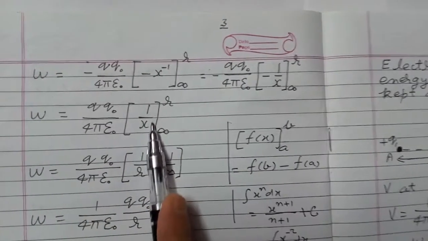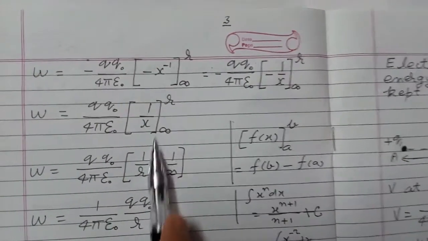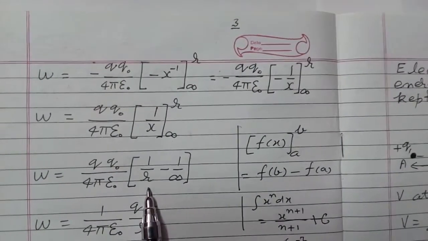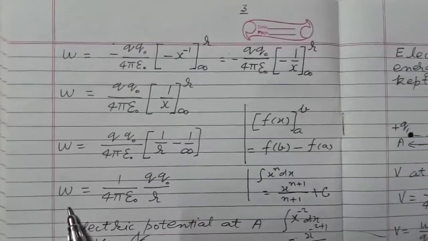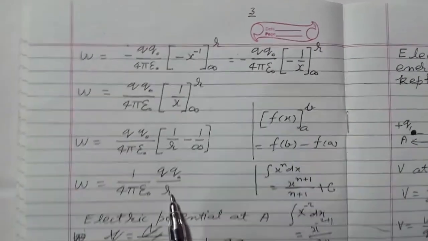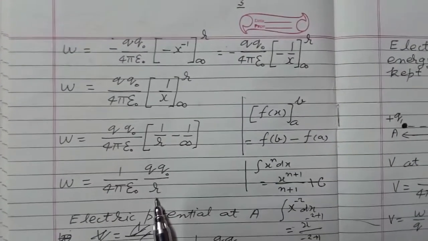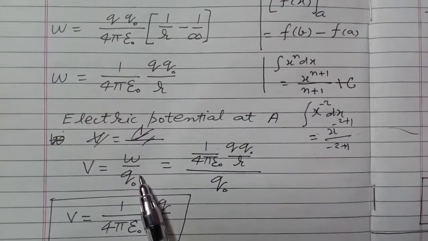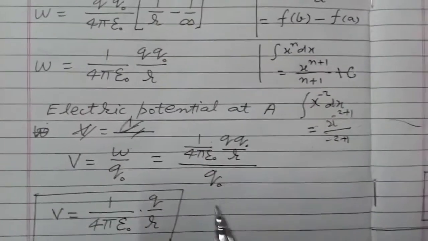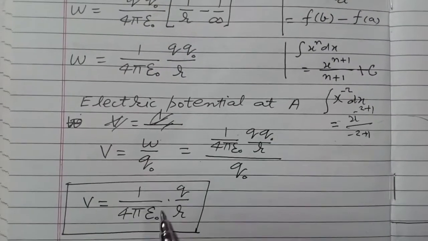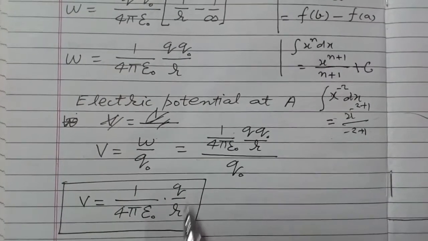X to the power minus 1 is equal to 1 by x. Put the limit. This is 1 upon r minus 1 upon infinity. 1 upon infinity is 0. So W is equal to 1 upon 4 pi epsilon naught Q naught by r. Now electric potential V is W upon Q naught. So divide this by Q naught, and we get V is equal to 1 upon 4 pi epsilon naught Q by R.